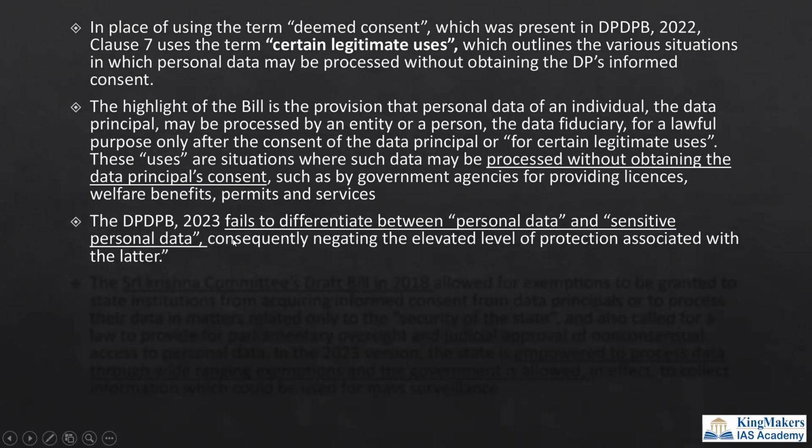And it is also failing to differentiate between certain personal data and sensitive personal data. Friends, you remember we have such a law for cyber protection. In cyber protection, we have a law to protect critical information, so critical tech infrastructure. But in this particular bill, there is no differentiation between personal data and non-sensitive personal data. So this is a problem that the author is talking about. So there is no degree of protection in this particular bill.